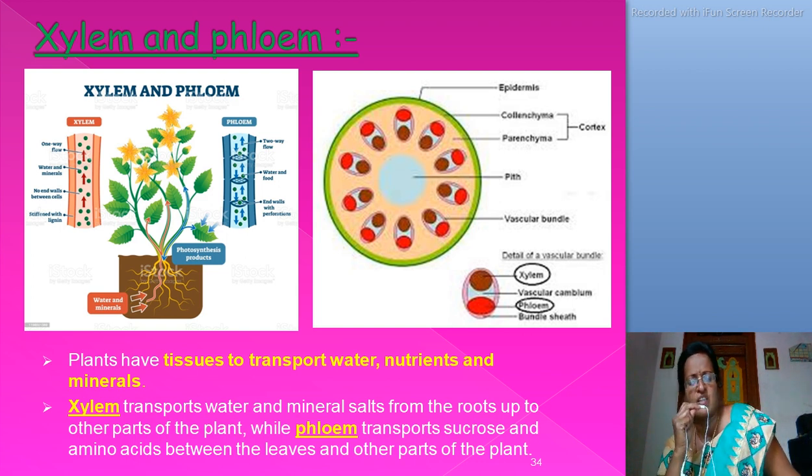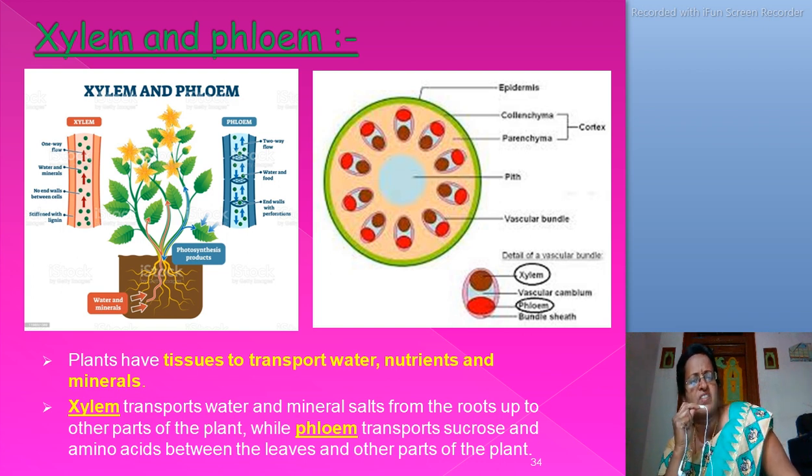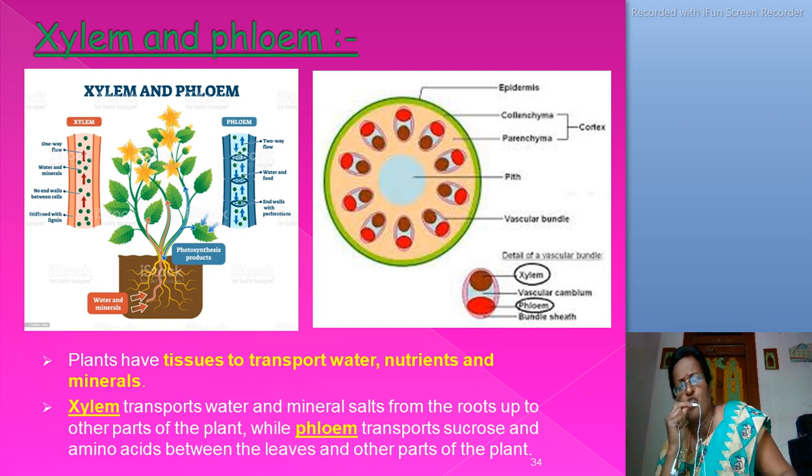This picture shows xylem and phloem. Xylem function is to transport water and mineral salts from the roots up to the other parts of the plant. Phloem function is to transport sucrose and amino acids between the leaves and other parts of the plant. This picture shows the vascular bundle, vascular tissue in the TS of leaf. The upper part is called xylem. The lower part is called phloem. Observe the figures carefully.